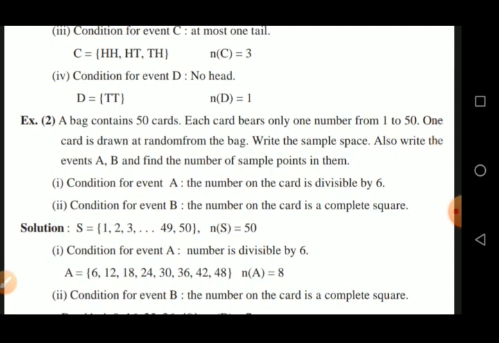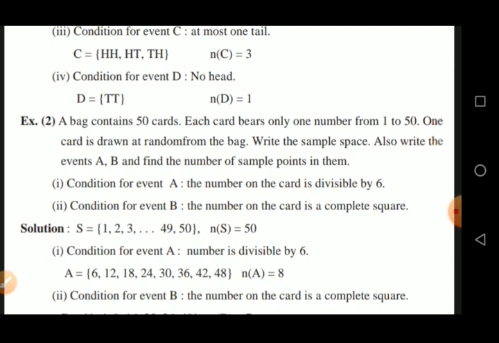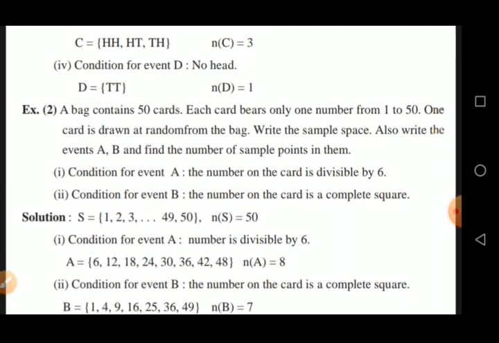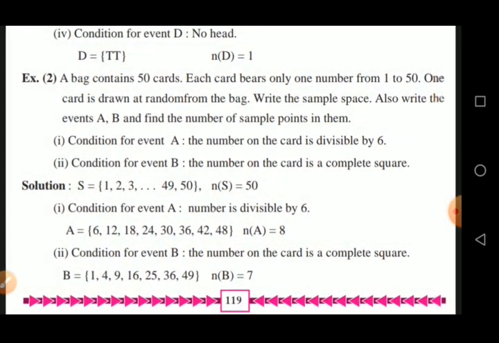B is equal to, in the curly bracket, 1, 4. 1 is a square number, 4 is a square number, 9, 16, 25, 36 and 49 are square numbers. Close the curly bracket. Number of B is equal to 7.